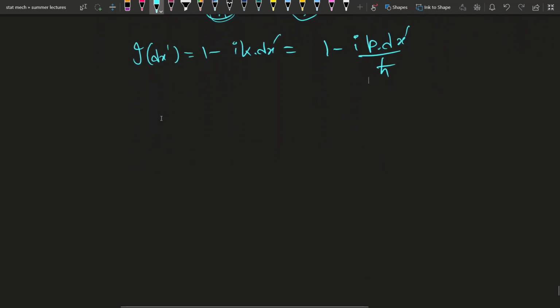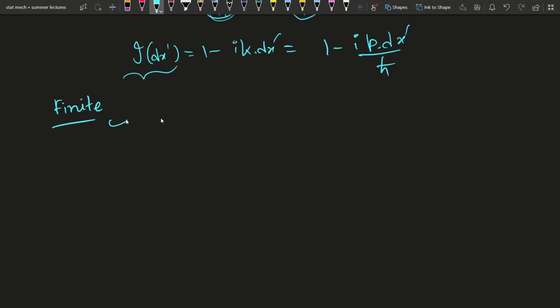Now this is not enough. We want to find a more compact form. What is that? It is an infinitesimal translation. Now if we want to find the finite translation, then we have to do successive infinitesimal translations, right? Due to the property we have discussed, successive translations will give rise to a finite